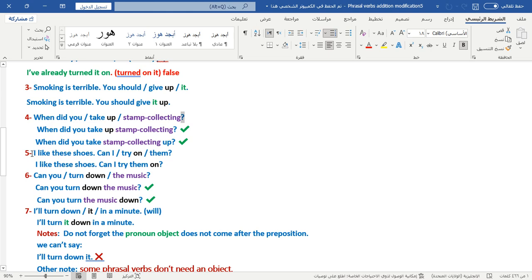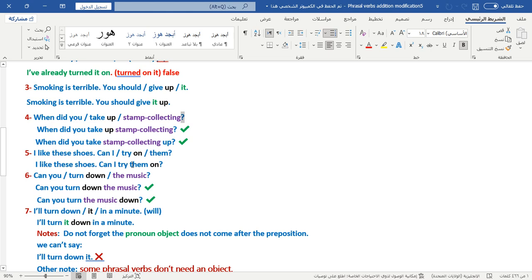Number 5. I like these shoes. Full stop. That means the sentence is given, so write the same sentence: I like these shoes. Can I try on them? We should correct here between these two options.